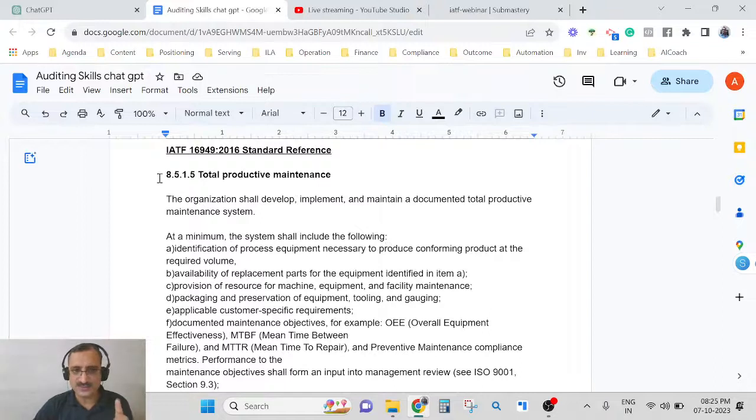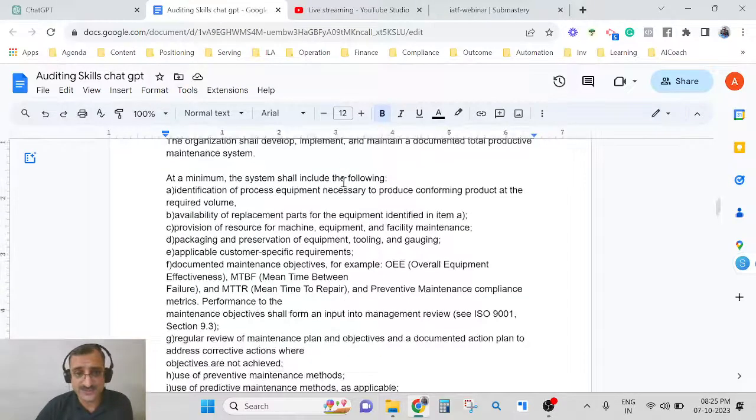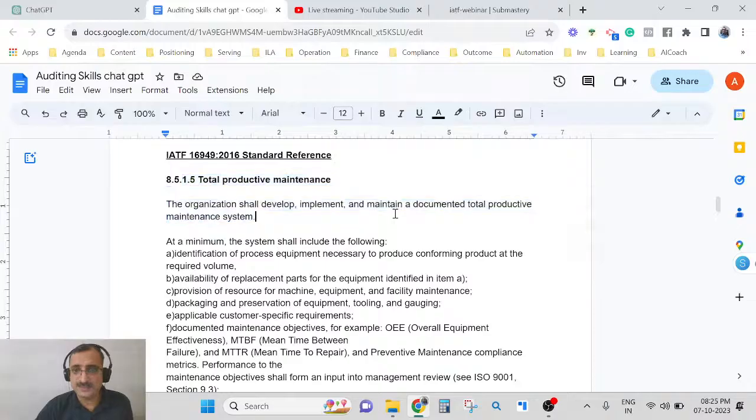So this is the clause requirement 8.5.1.5, total productive maintenance. Here TPM does not mean JIPM TPM; it only means maintenance in this IATF language. This is the standard language of IATF. If you look at it, the organization shall develop and implement a documented total productive maintenance system.